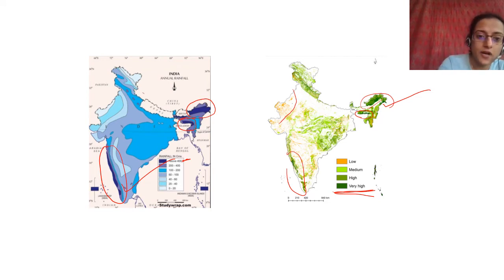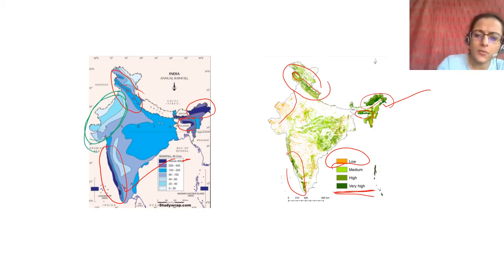Here also, even in the Himalayas, you can see that the biodiversity is directly correlated. Here it is this, then here it is this, right? You see all of this? This is all correlated. All of water, and here you see orange, you see low biodiversity, you see low rainfall, right? You see low rainfall here. Okay. And where it is a bit medium, then you can see there are some other variations, because of regional variations.